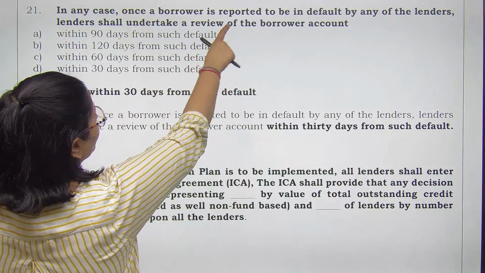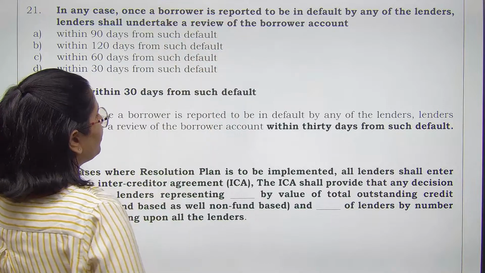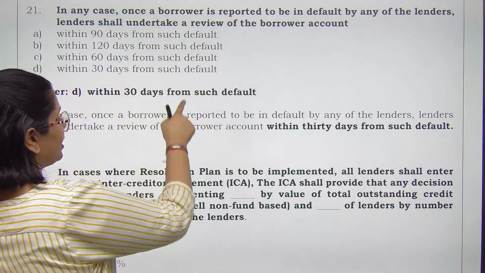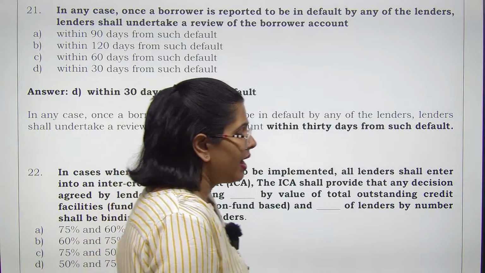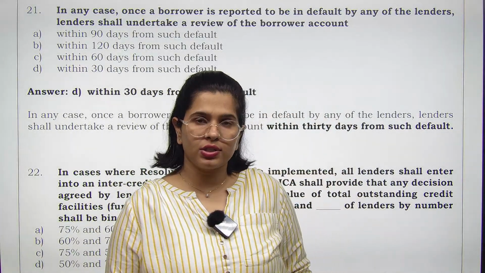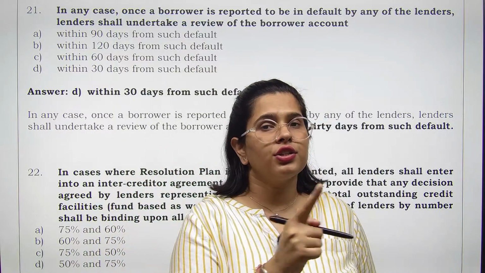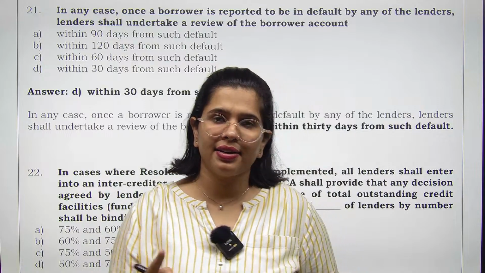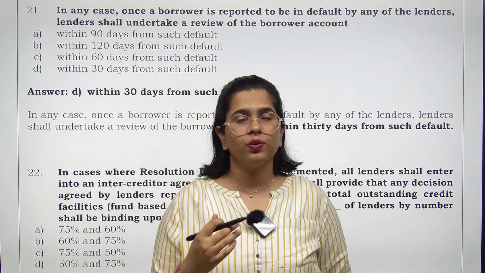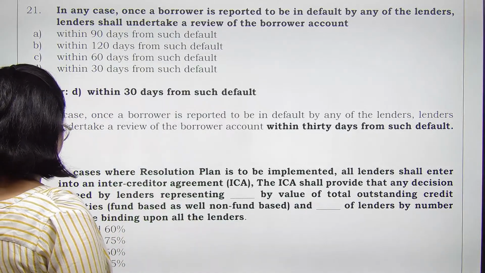So once a borrower is reported to be in default by any of the lenders, in that particular case, the review needs to happen within 30 days from such default. That means as soon as possible, जितना जल्दी हो सके. अगर किसी एक लेंडर का भी आपने डिफॉल्ट किया है, so now it is an obligation on all the lenders that they need to review the borrower's account within 30 days. Fine. Then we have,